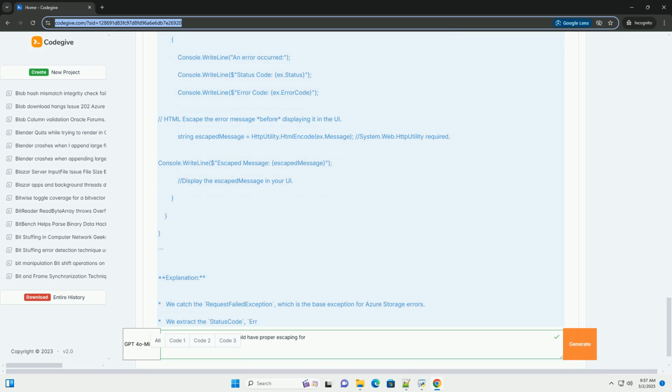5. Key considerations and best practices. Escape on output. The safest approach is to escape the error message right before you display it in the UI. This ensures that you're always using the appropriate escaping method for the target context. Choose the right escaping method. Use the correct escaping method based on where you're displaying the error message: HTML, XML, JavaScript, or URL.